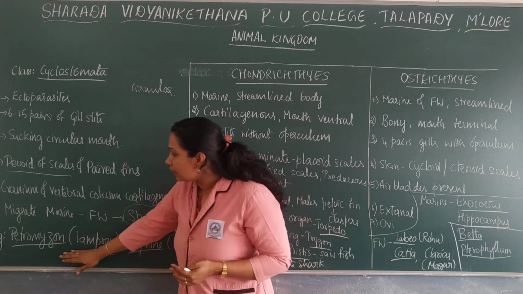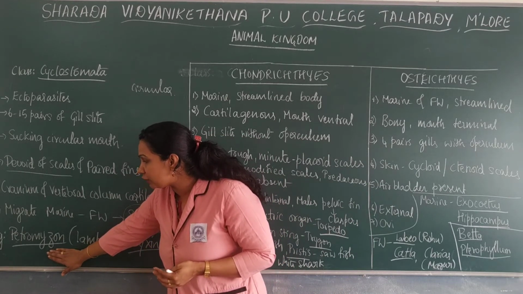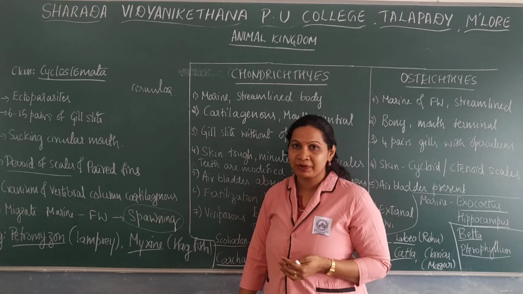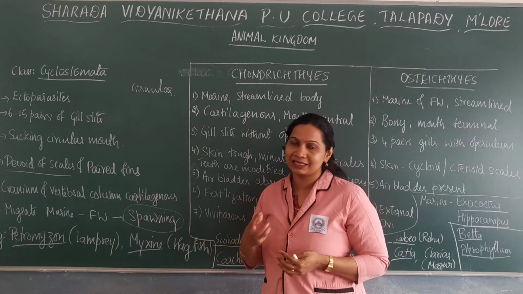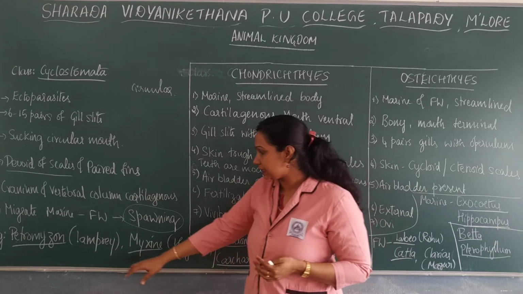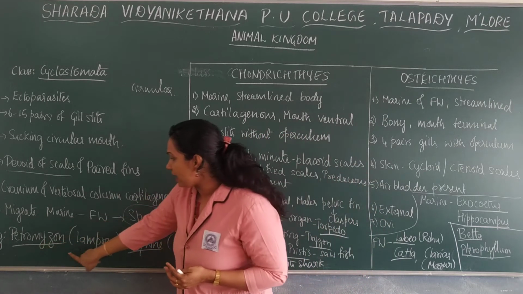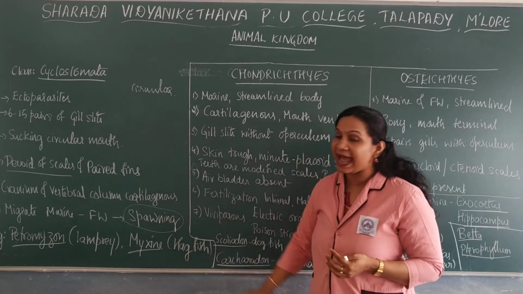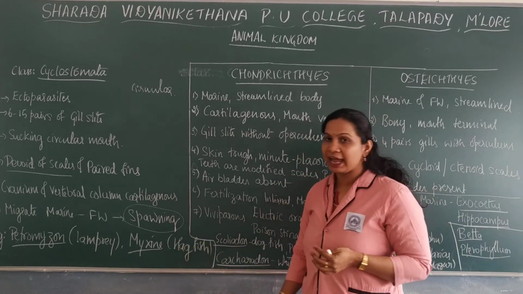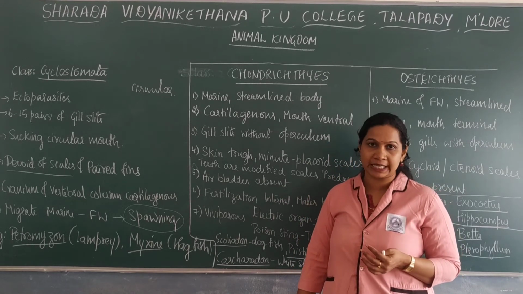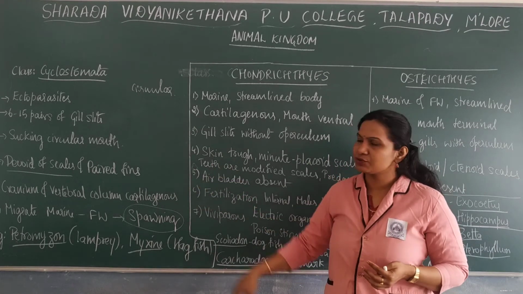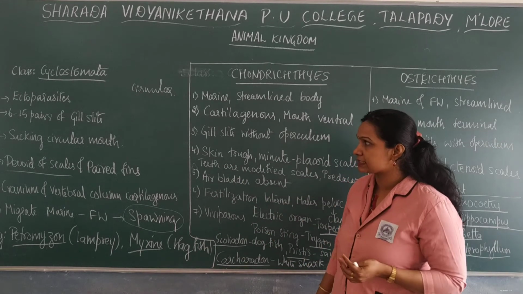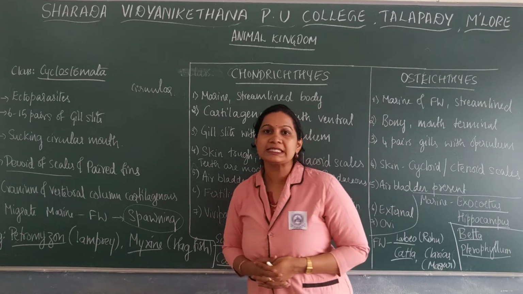The examples mainly include Petromyzon, which is also known as lamprey. It is blood sucking type. One more example is Myxine, or hagfish, which is a flesh eating type. All these, as I told, are ectoparasites which are dependent on the host organism. So that is regarding Cyclostomata.